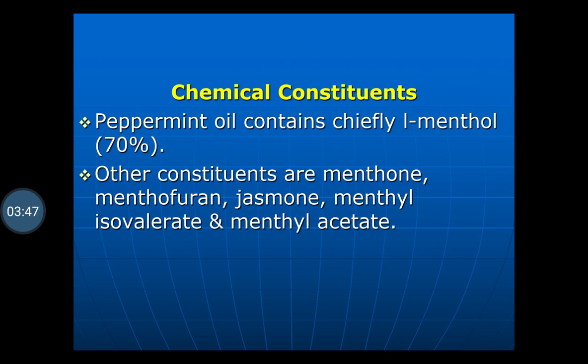The other constituents present are menthone, menthofuran, jasmone, methyl isovalerate and methyl acetate. So the chief constituent is L-menthol.